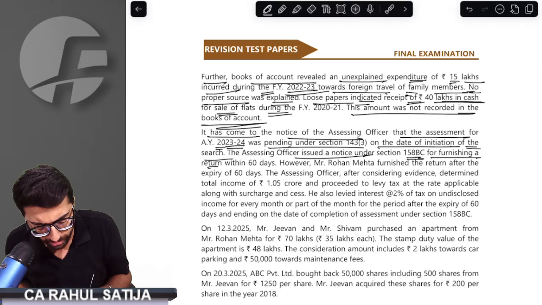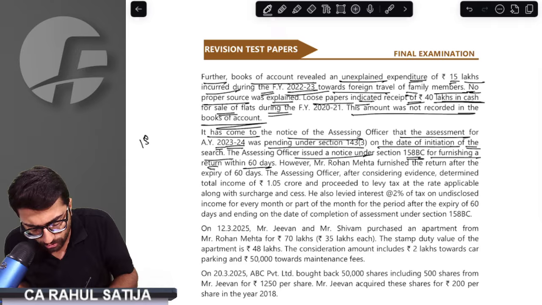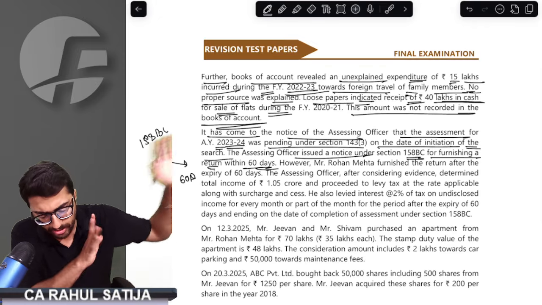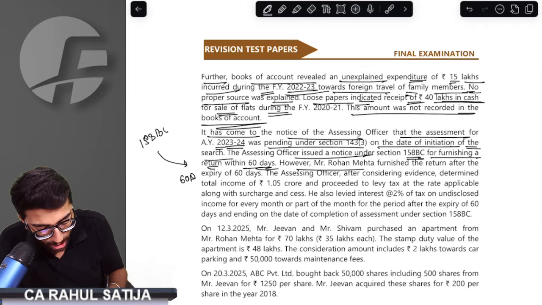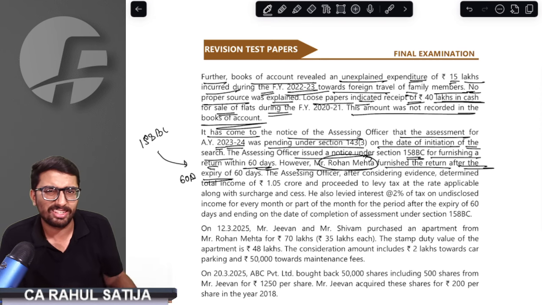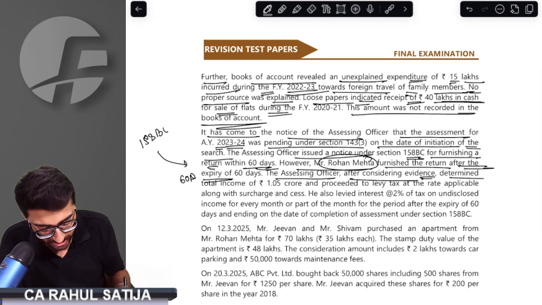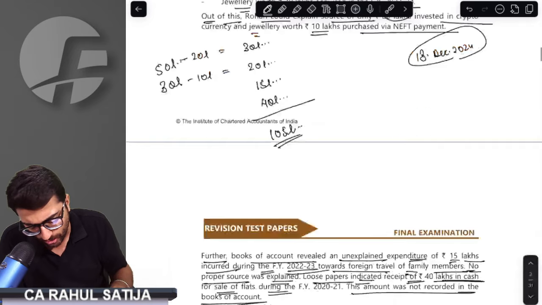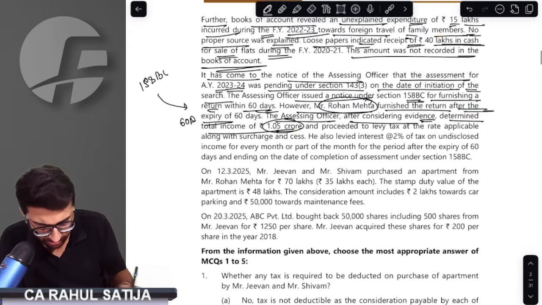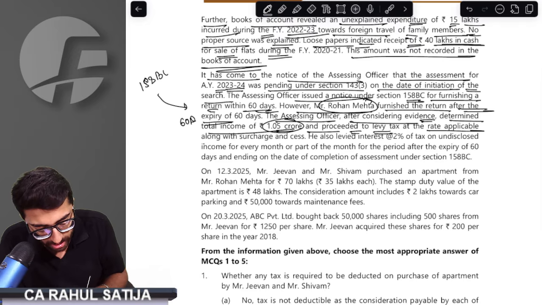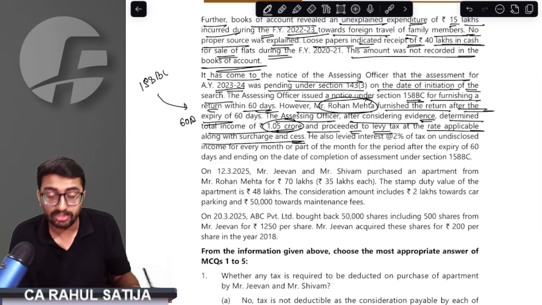For furnishing of return, as soon as notice under 158BC is issued, the assessee is required to furnish the ROI within 60 days. In this case also, the assessee was asked to file the ROI within 60 days. However, Rohan Mehta did not furnish the return of income within 60 days; like other Indians, he furnished the return late. The assessing officer, after considering the evidence, determined the total income of 1.05 crore, as we identified, and proceeded to levy tax at the applicable rates along with surcharge and education cess.